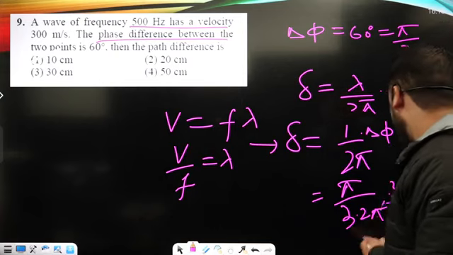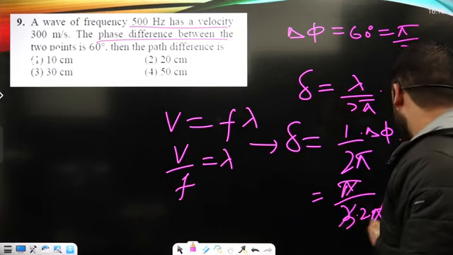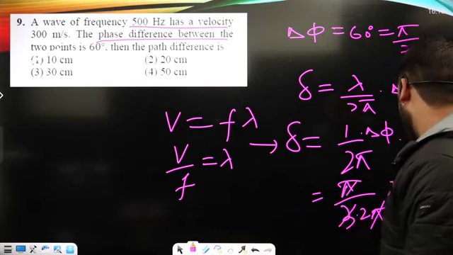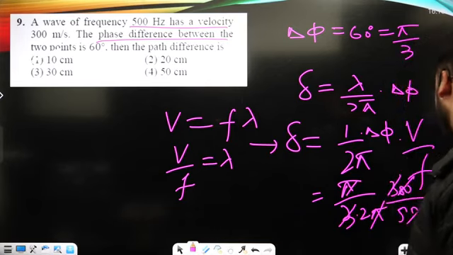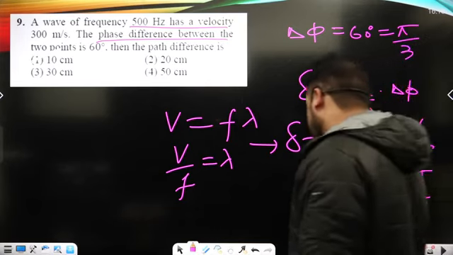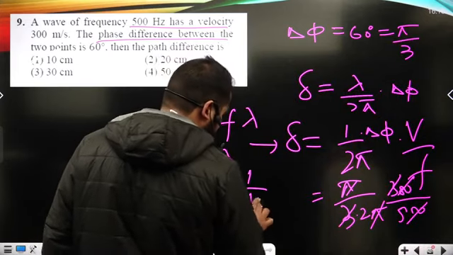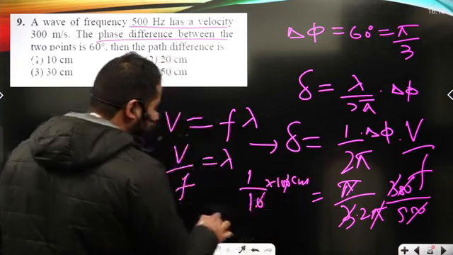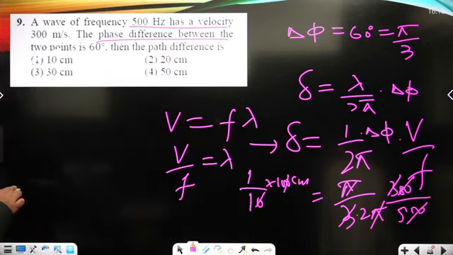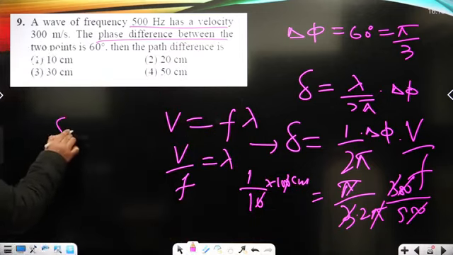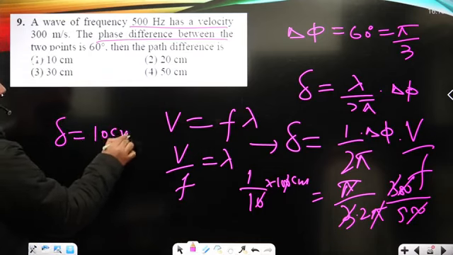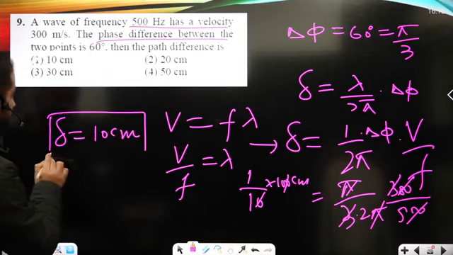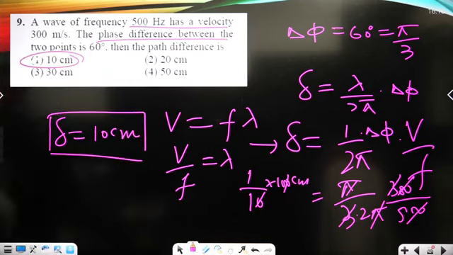So pi cancels, and 3 ones are 3 goes. So it is 1 upon 10 meters. I can write it as 10 centimeters. So the path difference, that's del, must be 10 centimeters in this particular question. So it is shown under option number first.